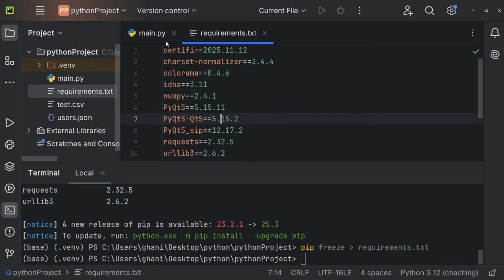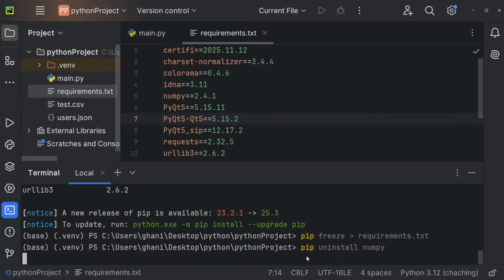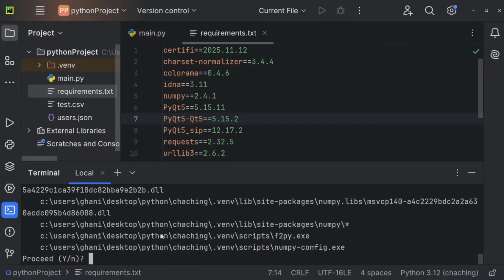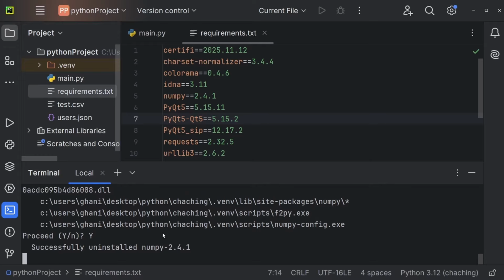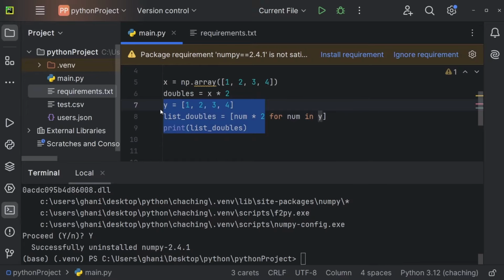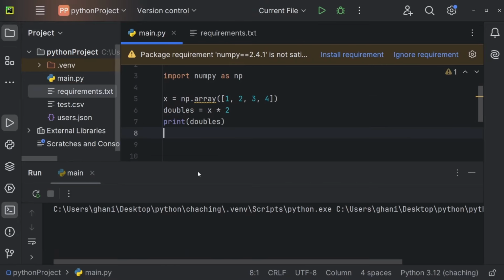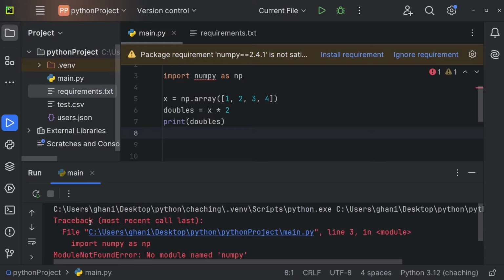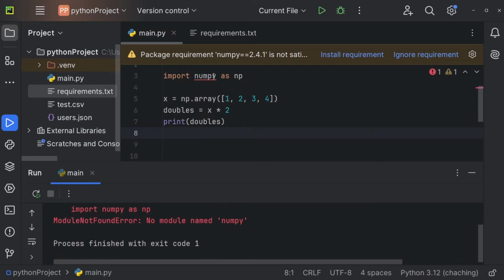And now I can also uninstall something. So I could, for example, use pip uninstall numpy. This will uninstall numpy from my project. I'm going to proceed. So yes. And we successfully uninstalled numpy 2.4.1. So I now want to use numpy, for example. So let me delete all of this and let me just print the doubles like so. And I'm going to run this. You can see that we're getting an error. Import numpy as np, module not found error.